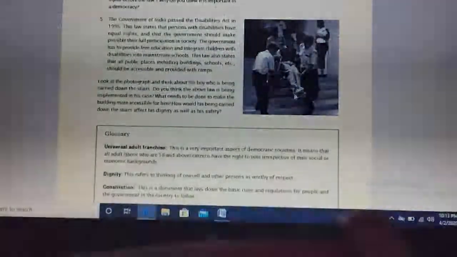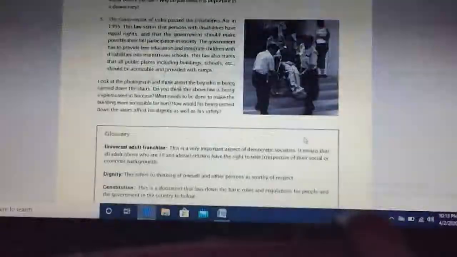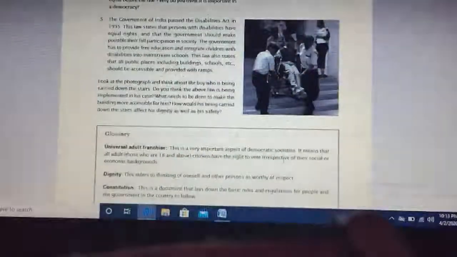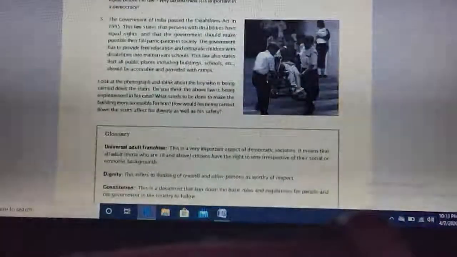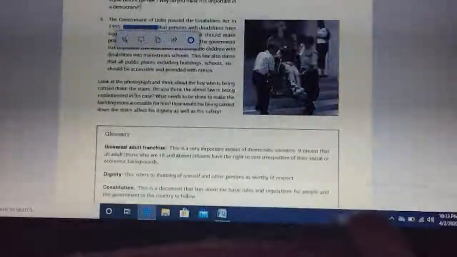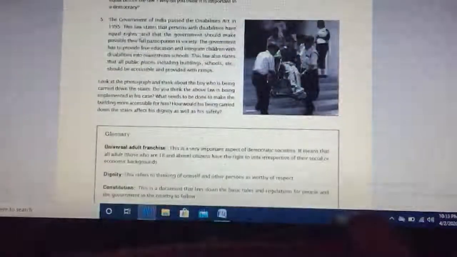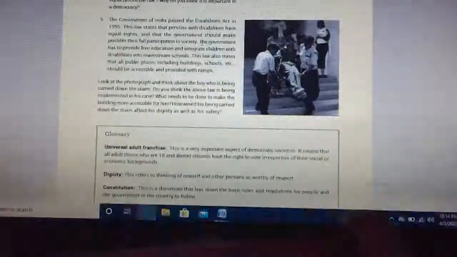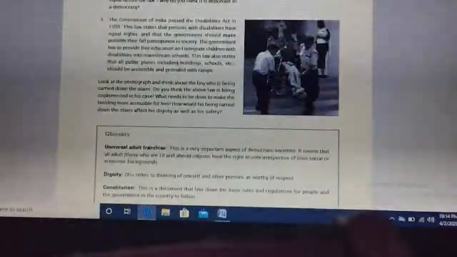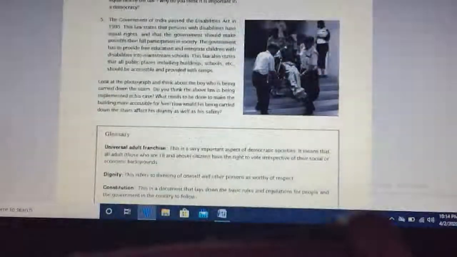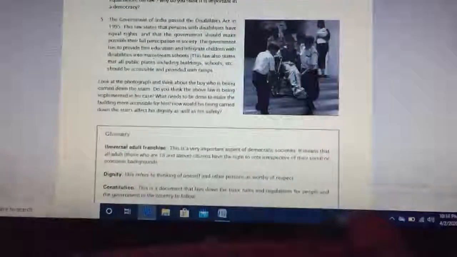Here is the fifth question, where you can see a person in a wheelchair being moved on a stair. The Government of India passed a Disability Act in 1995. This law states that persons with disability have equal rights and that the government should make possible their full participation in society. The government has to provide free education and integrate children with disability into mainstream schools.